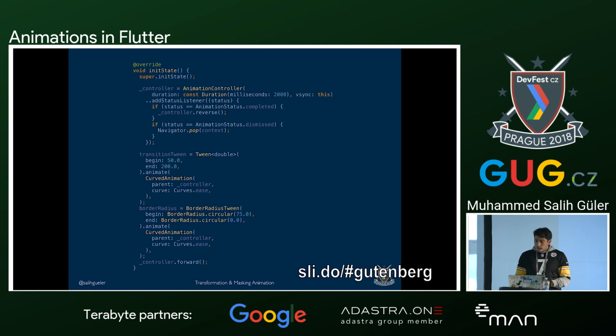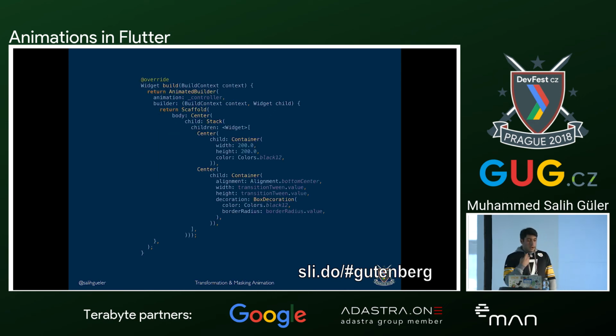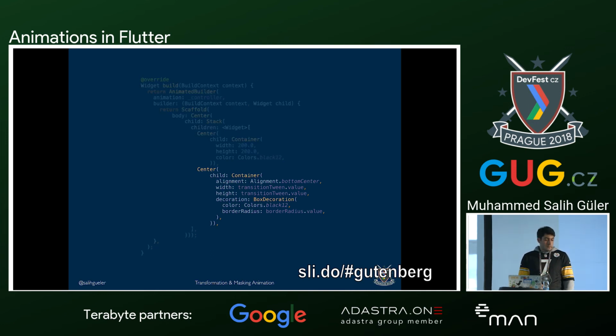And when we're done with this, how do we implement this in our build method? First, we will have a width and height, and this width and height will be using the values from our size change animation object. In each animation tick, in each animation change, it will be changing the width and height of the widget.